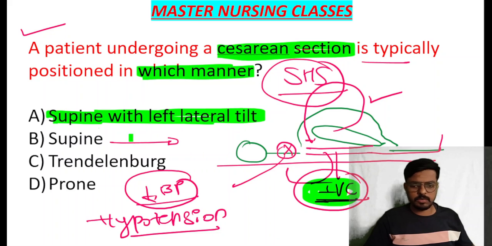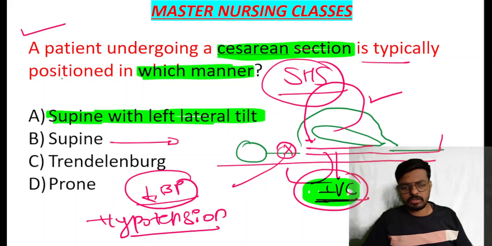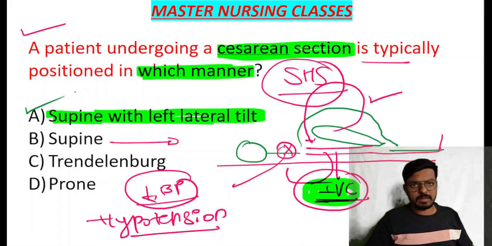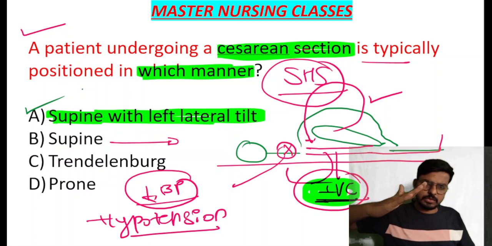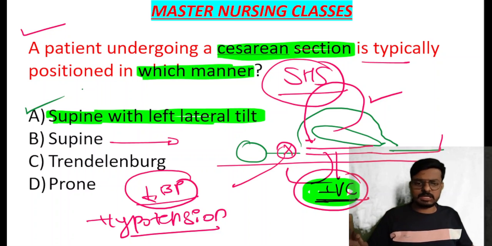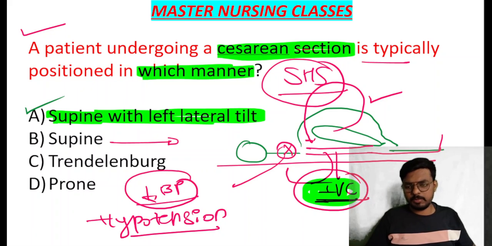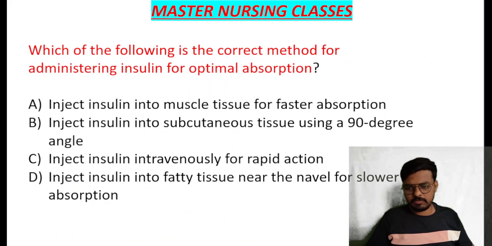If you are giving the supine position, we have to give it with a slight tilt towards the left side by keeping a pillow under the right hip. So the patient will be tilted towards the left lateral side. Okay, is that clear? This is the reason, and an important thing all you people have to understand for the positioning during the LSCS.